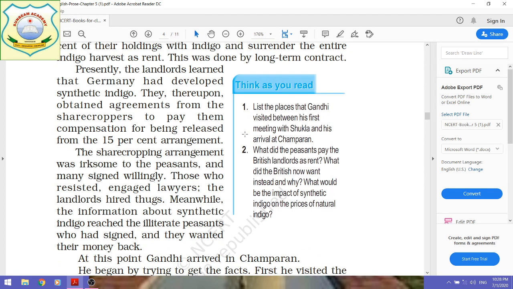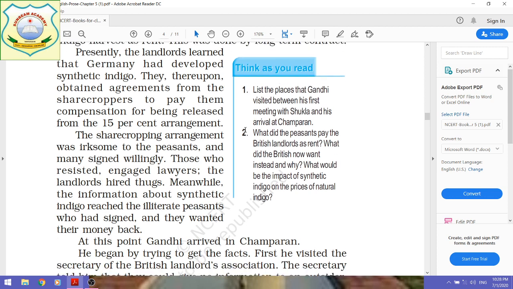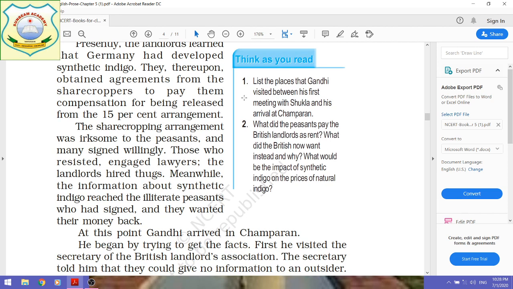Remember, you have to give the answer in 30 to 40 words each only. First question is, list the places that Gandhi visited between his first meeting with Shukla and his arrival at Champaran. So there were so many places Gandhi visited between his first meeting with Shukla and his arrival at Champaran.